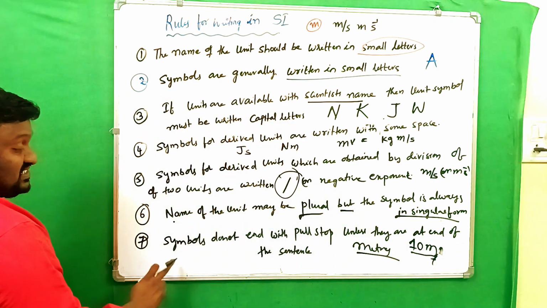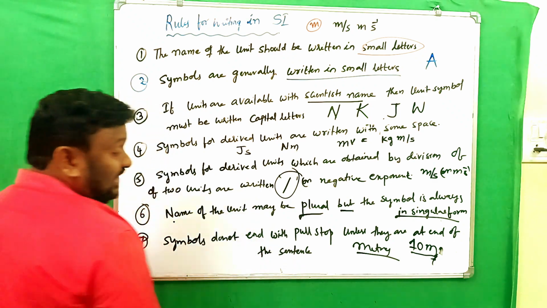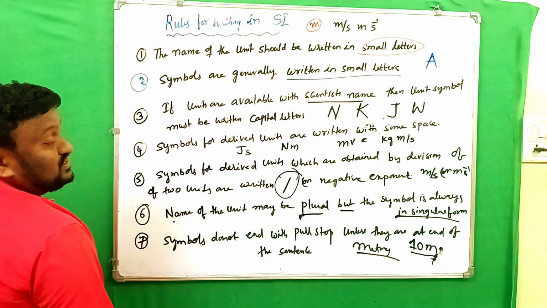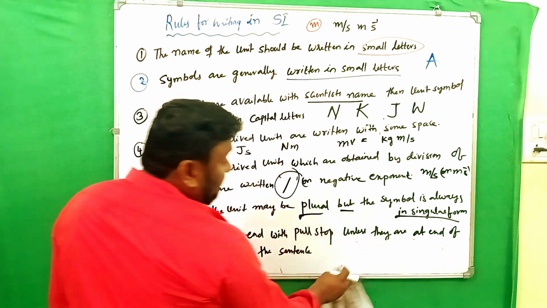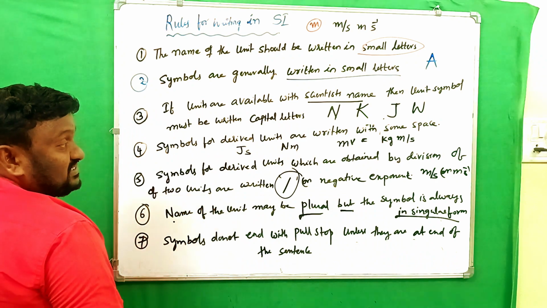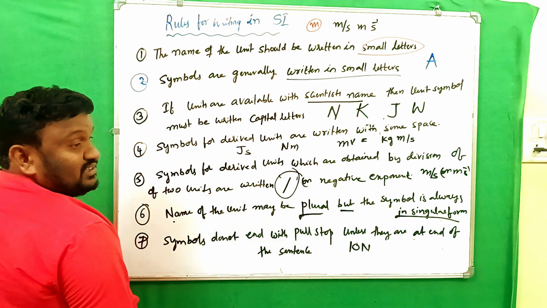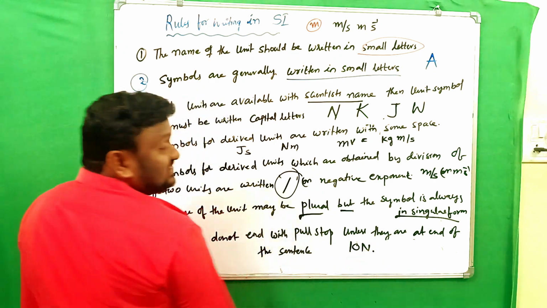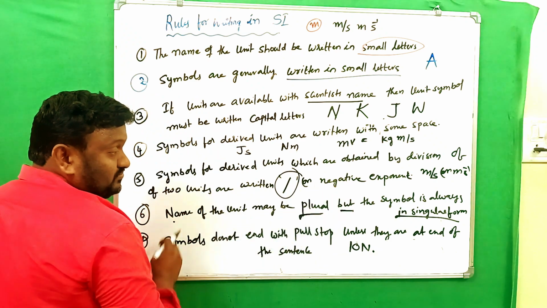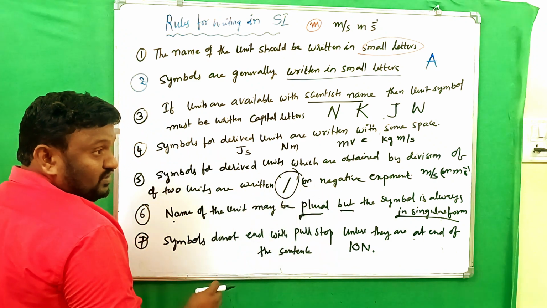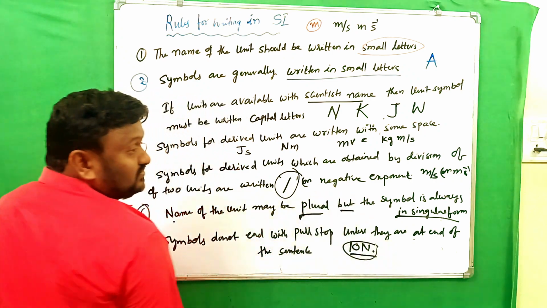And next, symbols do not end with a full stop unless they are at the end of the sentence. So while we are writing anything with the units, for example 10 newtons in the middle of a sentence in a problem, then don't put a full stop after it like this, it is wrong. Clear?